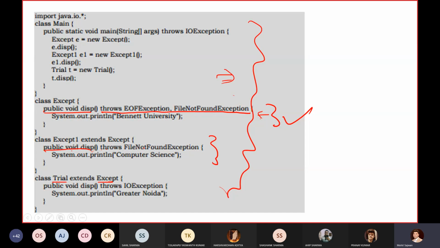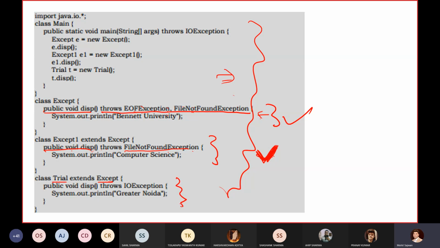Remember you have two options: either you can write any one of the classes, either EOFException or FileNotFoundException, or both. For this case, I am writing FileNotFoundException. So yes, overriding is possible here.